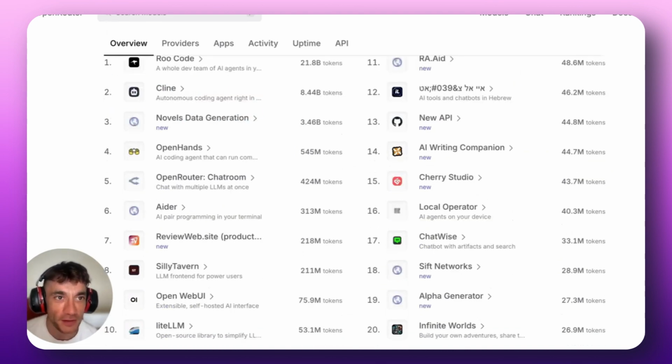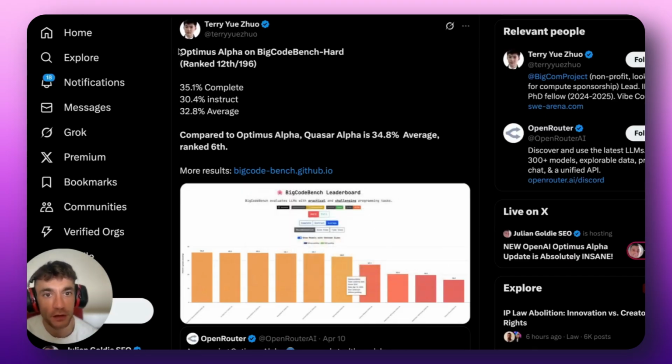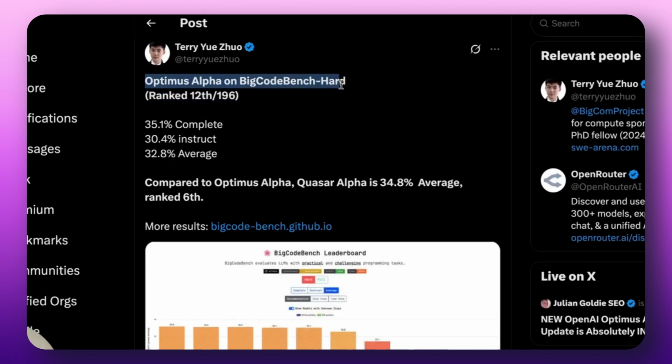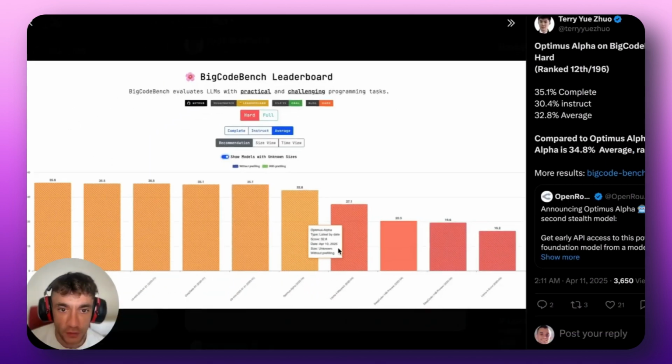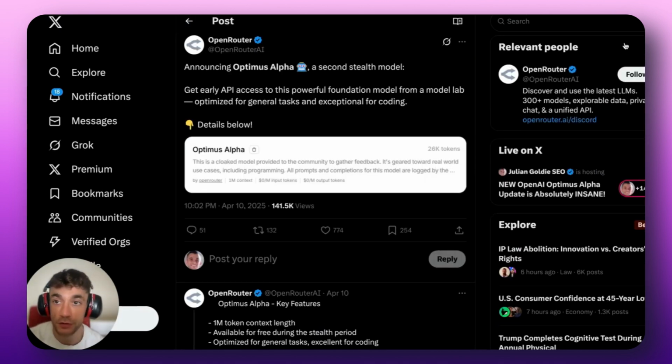All right, so this is basically how you can use it step by step. Very simple and easy. And if you want to see the benchmarks and how this performs, you can see here Optimus Alpha on BigCodeBench Hard, it's ranked 12 out of 196, 35.1% complete, 30.4% instruct, and 32.8% average. So if we open this up, you can see how it's performing. So this is Optimus Alpha over here. It's still being outperformed by some of these models, but from what I've seen, it's super powerful. It really does do a good job.